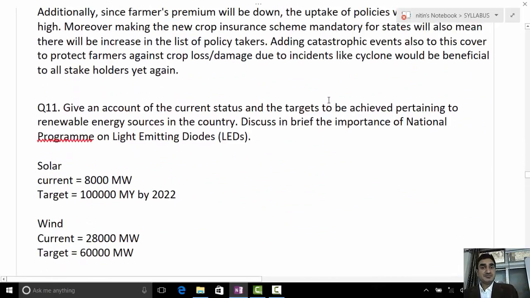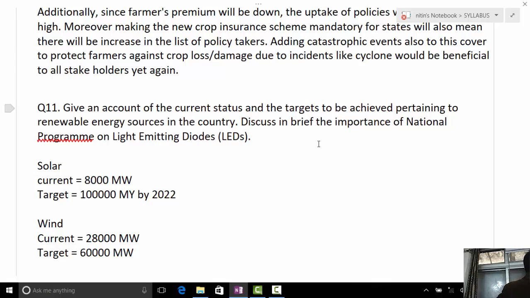Come to the next, 11th question. Discuss an account of the current status and target to be achieved pertaining to renewable energy sources in the country. If you had been following the economic survey and other articles regarding renewable energy, you would have gone through these data many times, at least regarding targets. So what are the targets and the status? Target was 175 gigawatt by 2022. Out of that, 100 will be solar, 60 wind, 10 biomass, 5 small hydro. Status is around 44 gigawatt, out of which 27 is wind and 8 is solar. Contribution is 14.7% of total installed capacity.